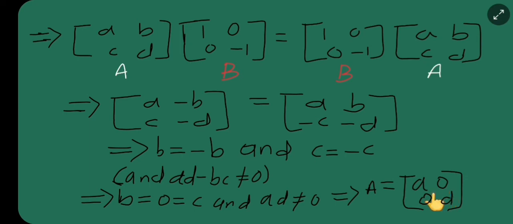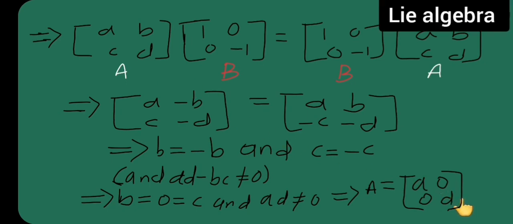a, then the value of b is 0. In this matrix we will substitute: a I will write as it is, the b value is 0, which I have written over here, the value of c is also 0, and finally d I have to write as it is. That's it.